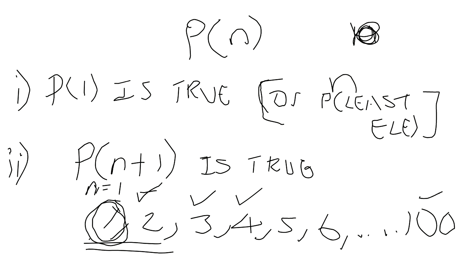All right. Principle number 2. So here's what it says. Same thing as the first part. Let P of n be a statement depending on a natural number n. So this is principle number 2. That was the first principle of induction. This is the second principle. Let P of n be a statement depending on a natural number n.